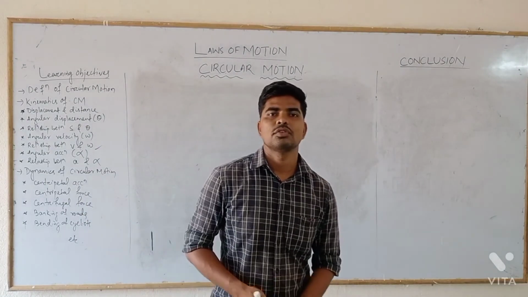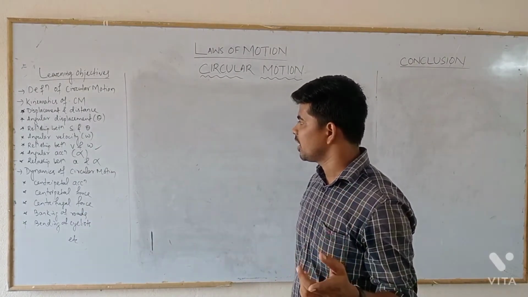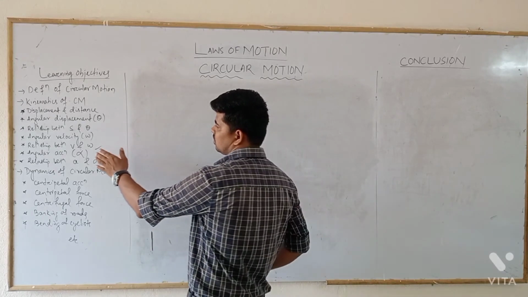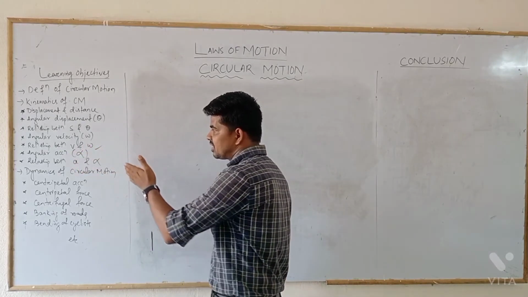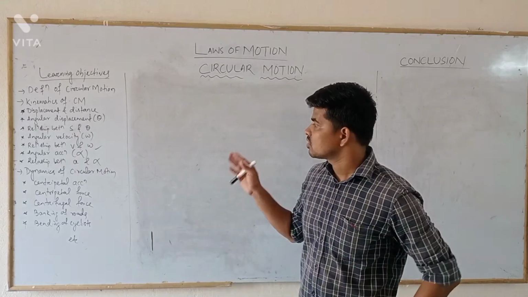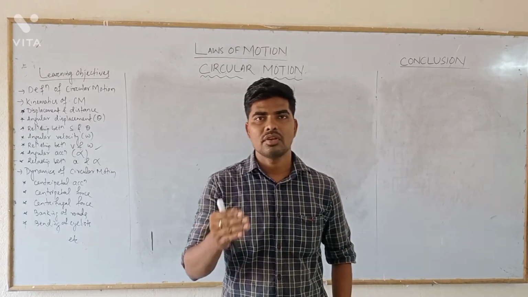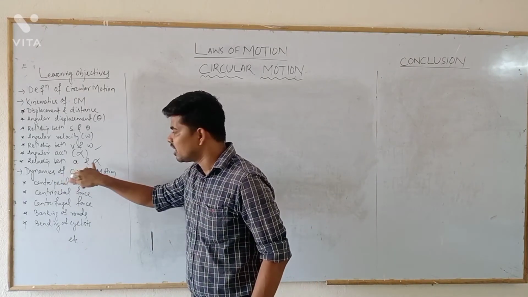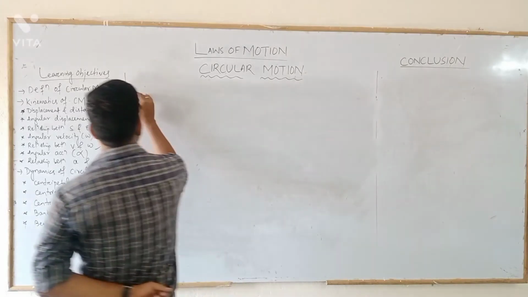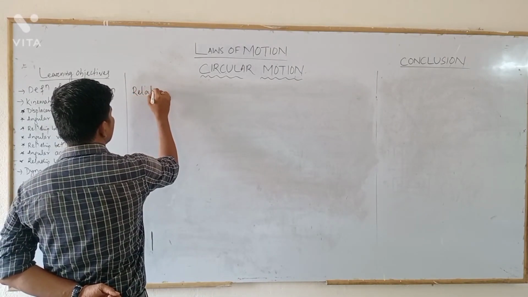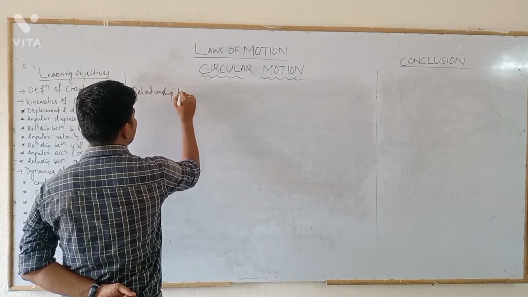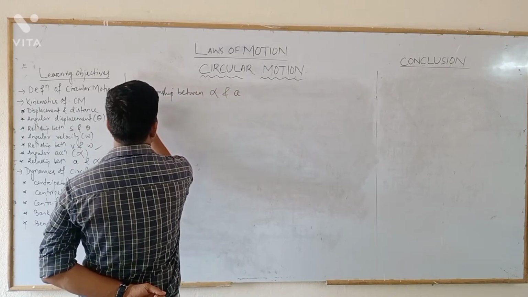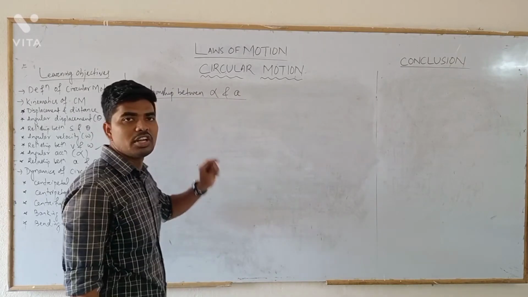So let us discuss the relationship between angular acceleration and linear acceleration. Till now we have discussed angular acceleration and its unit and dimension, and also the relationship between frequency, time period and angular velocity. So now we start discussing angular acceleration and linear acceleration. This will be the heading: relationship between alpha and a, where alpha is the angular acceleration and a is the linear acceleration.